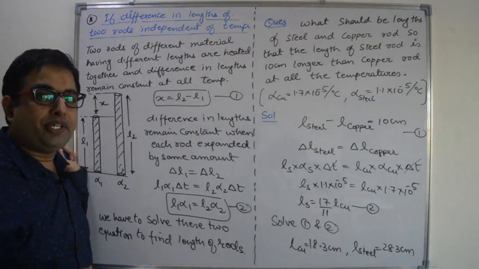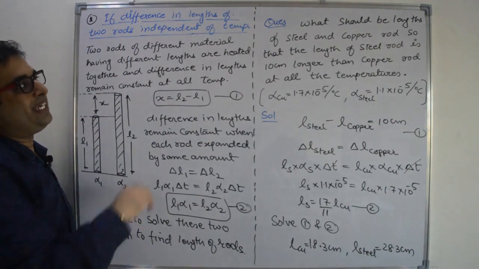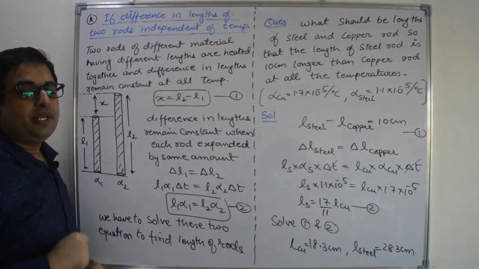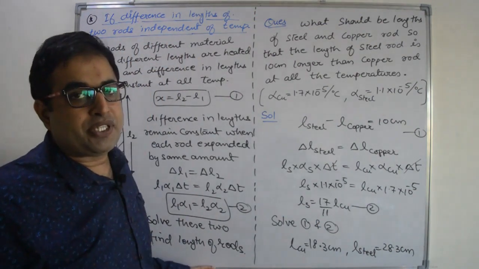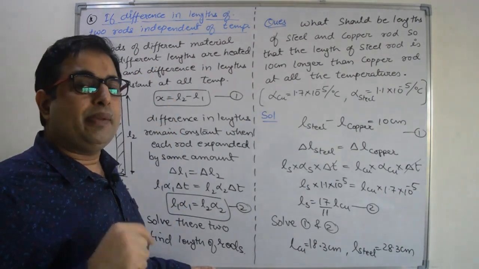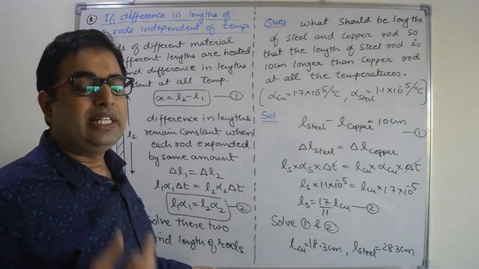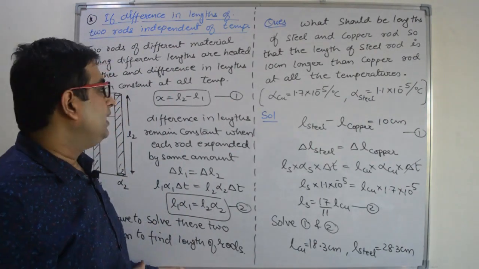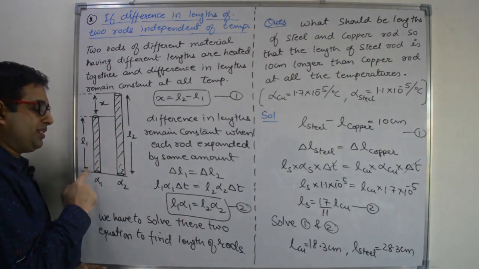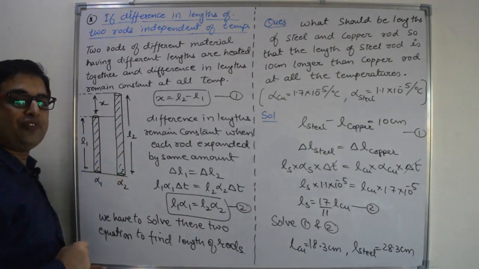Next point is an important concept. If the difference in length of the two rods is independent of temperature, means as we increase the temperature of the two rods, the difference in length of the two rods remains constant with respect to temperature. If we increase the temperature, distance remains constant. Let us suppose we have two rods having thermal expansion coefficients alpha 1 and alpha 2.